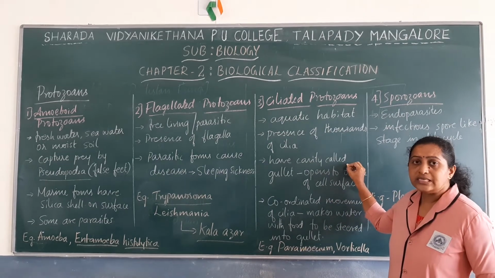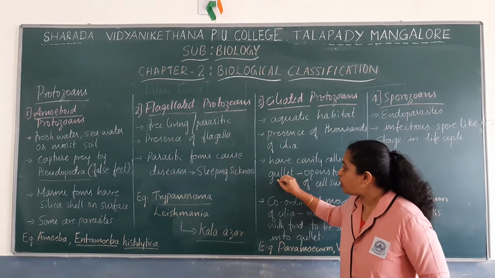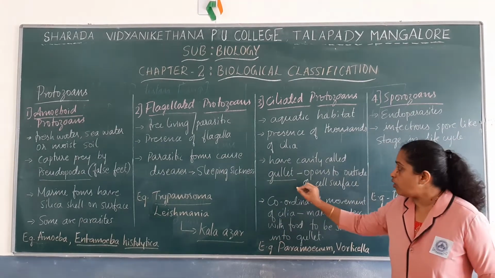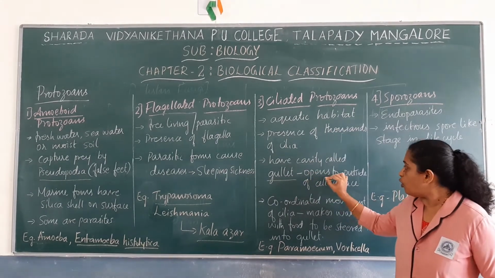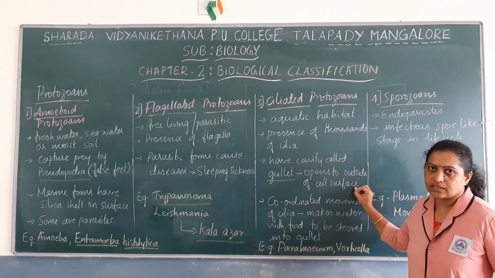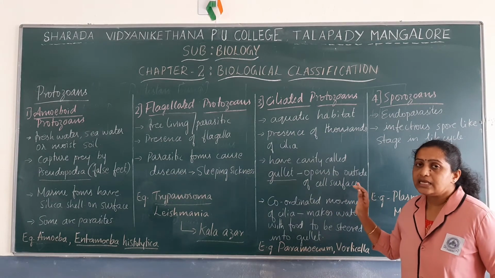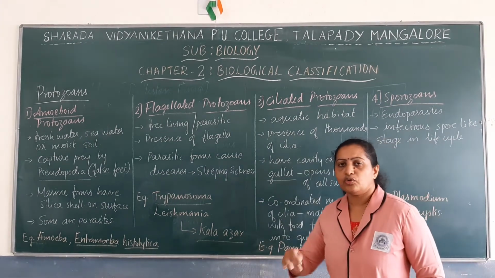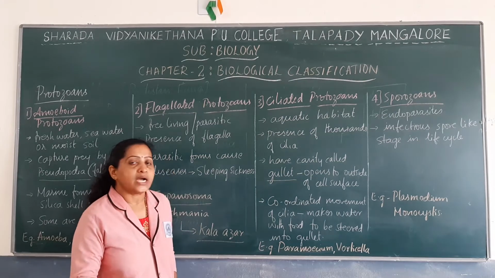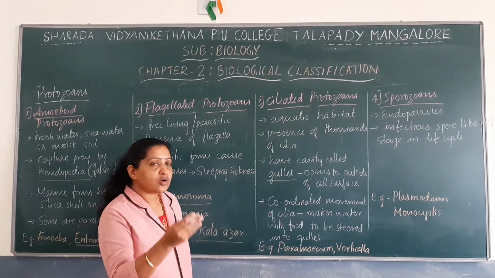Ciliated protozoans have a cavity in their body called the gullet, and this cavity opens to the outer environment through the cell surface. There is coordinated movement of cilia. You know that ciliated protozoans have thousands of cilia, arranged in rows, and these rows of cilia have got coordinated movement.